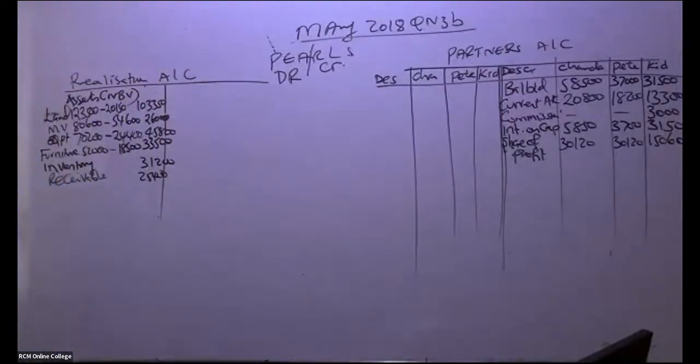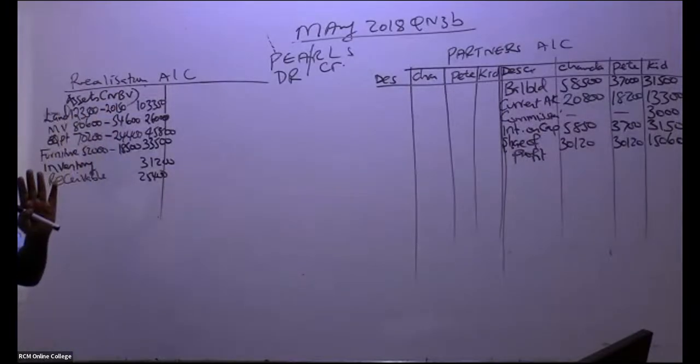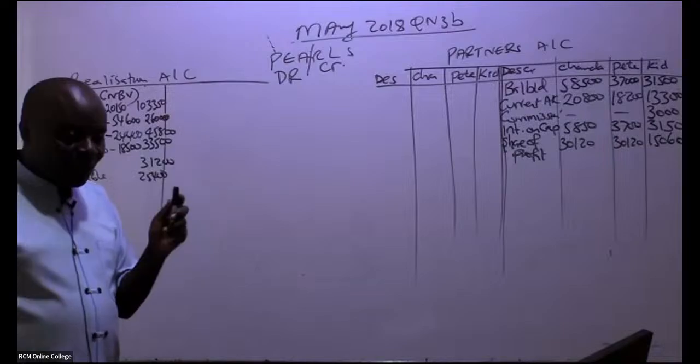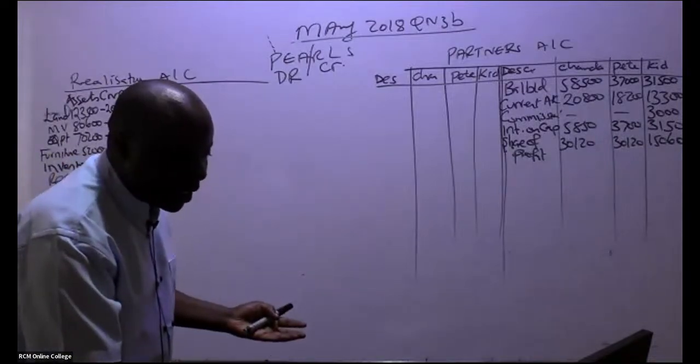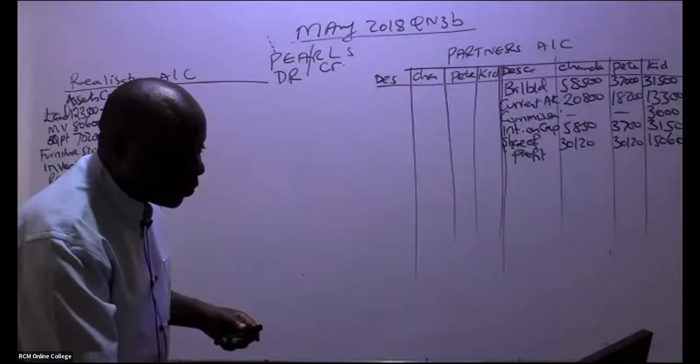Have we been able to capture all the assets that were taken over to the realization account? As per note number 2, yes. Now we go to the liability side. On the liability side, you have to be very, very keen. So what have they told us about liabilities? Yeah, John, thank you very much. They are investments, right? These investments were not taken over.